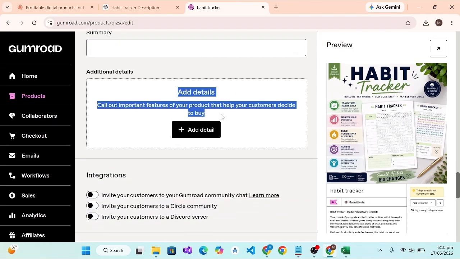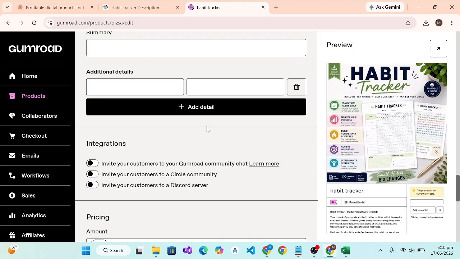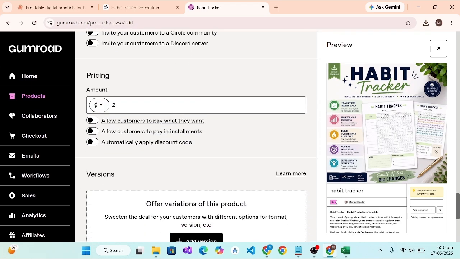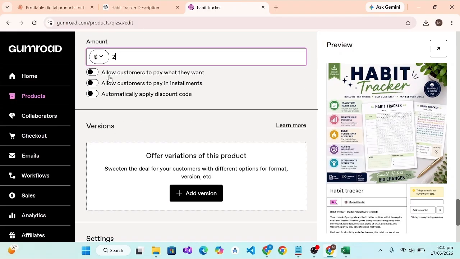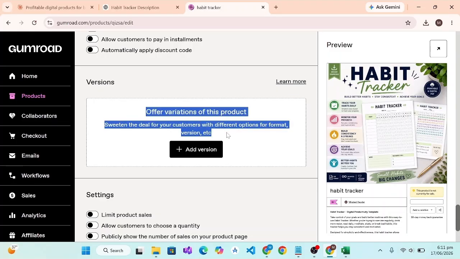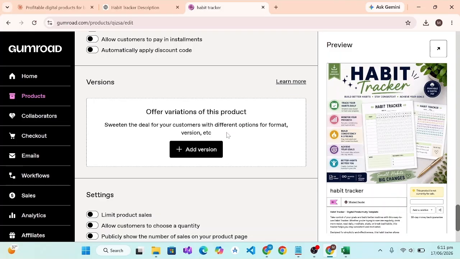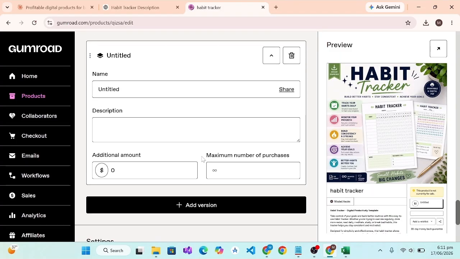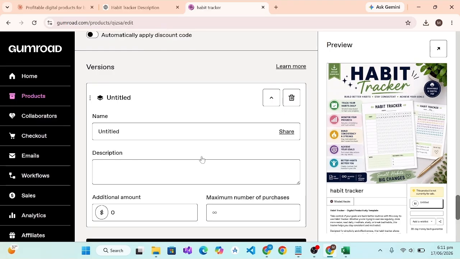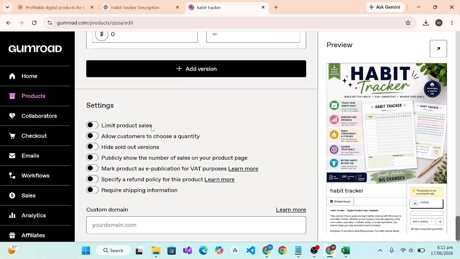Summary, you can give a summary and additional details. If you have additional details about your product, you can add details like variants and what the new features of your product are. Then integration, and from pricing again you can choose it. So allow users to pay what they want. That's some kind of charity, but you can give as you want, and if not then continue with that. And if you have different variants of your product, like second, third or fourth, then you can add your variants from here. Because I'm going with the first variant, I will not add from here.